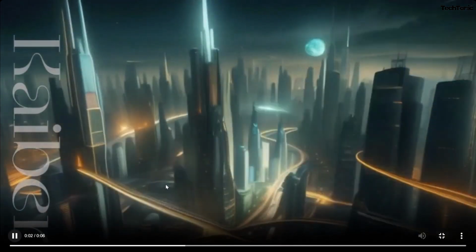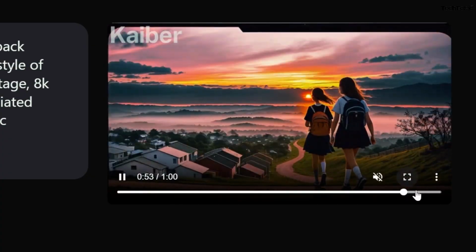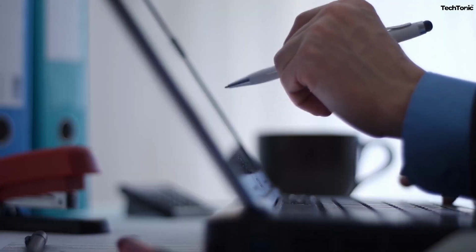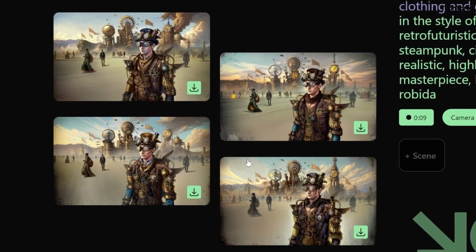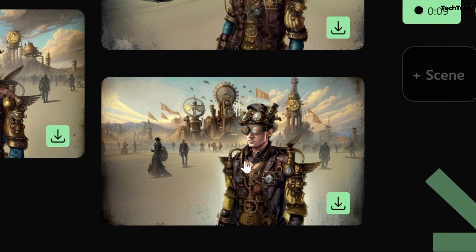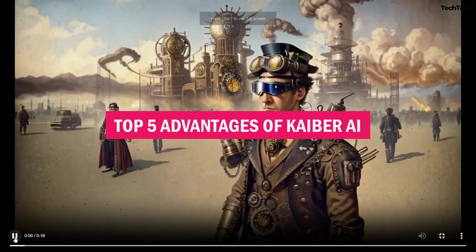Experiment with different prompts, styles, and settings to create visually stunning videos that captivate your audience. Kaiber AI offers intuitive tools for artists of all levels, enhancing creativity with user-friendly features and advanced options. It's perfect for beginners and professionals seeking powerful artistic assistance. Here are the top 5 advantages of Kaiber AI.